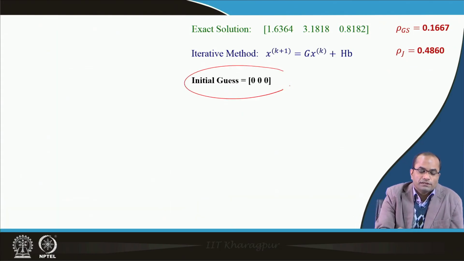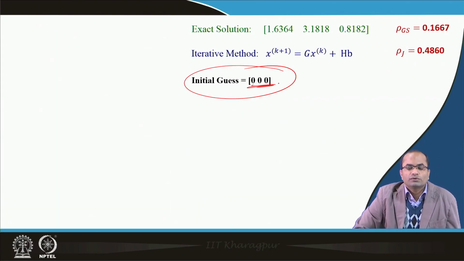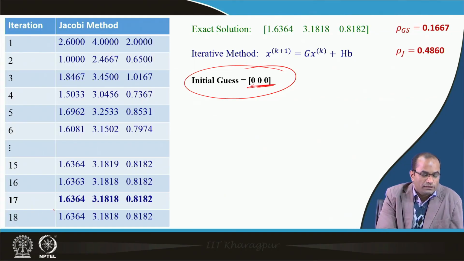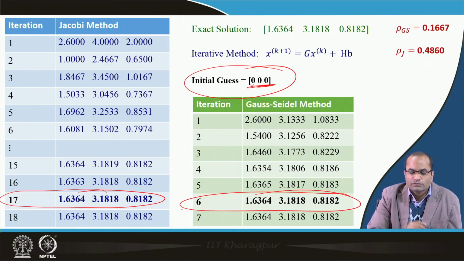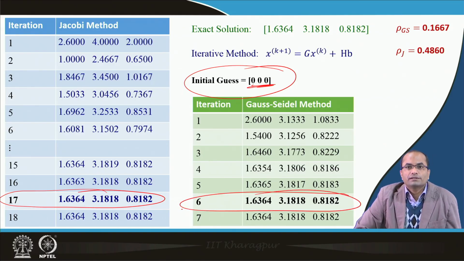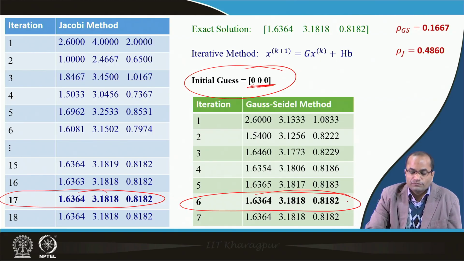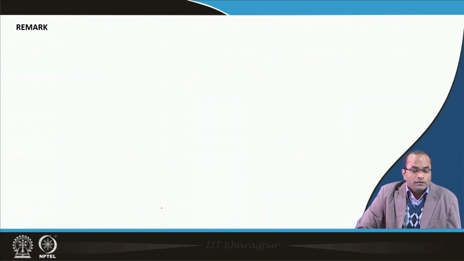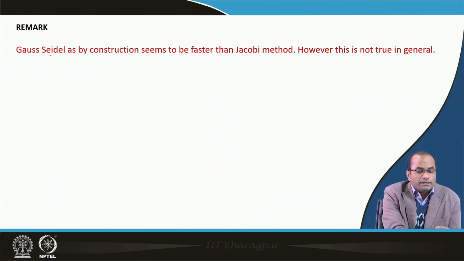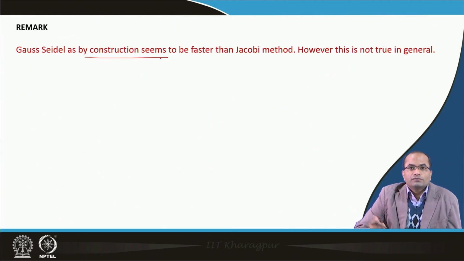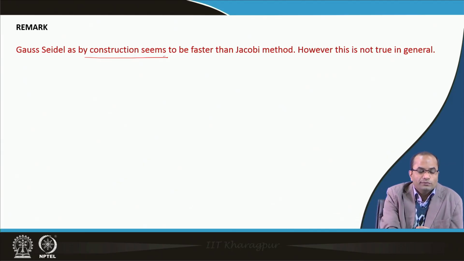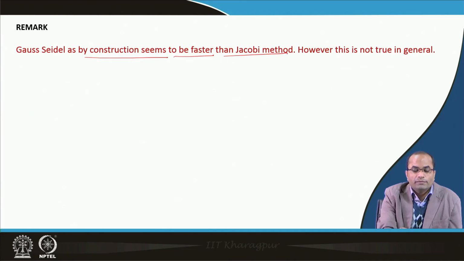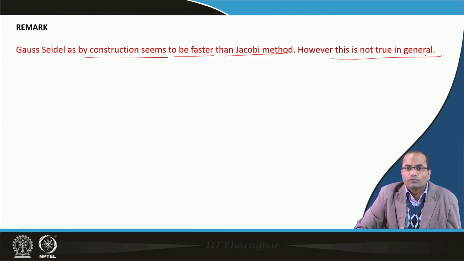If we change just the initial guess here, instead of (1, 1, 1) we take (0, 0, 0), nothing much will happen. Only a few more iterations for the Jacobi method and only 6 iterations for the Gauss-Seidel method, we will get the convergence of the results. So, they are matching up to this 4 decimal places. Well, so the remark here: the Gauss-Seidel, as by construction we have seen, because we are using there the recently evaluated value, seems to be faster than the Jacobi method, which is in general true, but this is not true, however, for all the cases.